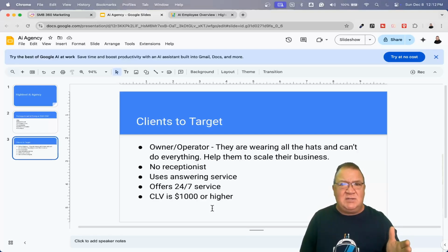Now, what does the answering service do? Think about this. All they do is answer the phone live saying, "Hi, you've reached Joe's Plumbing Service. How can I help you?" That's it. And then they get the name, the phone number, what's the problem, and then they send that information to somebody to be analyzed. Guess who else can do that? AI employee, you guessed it.